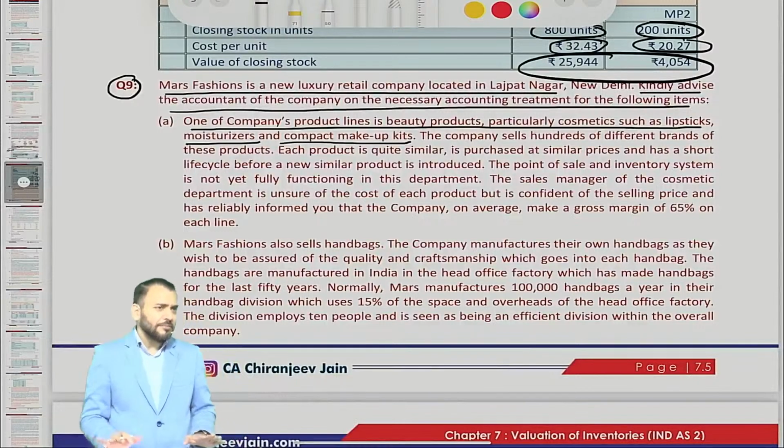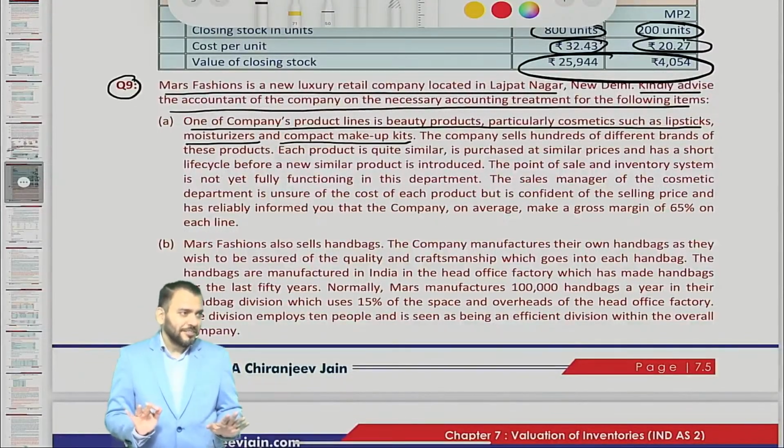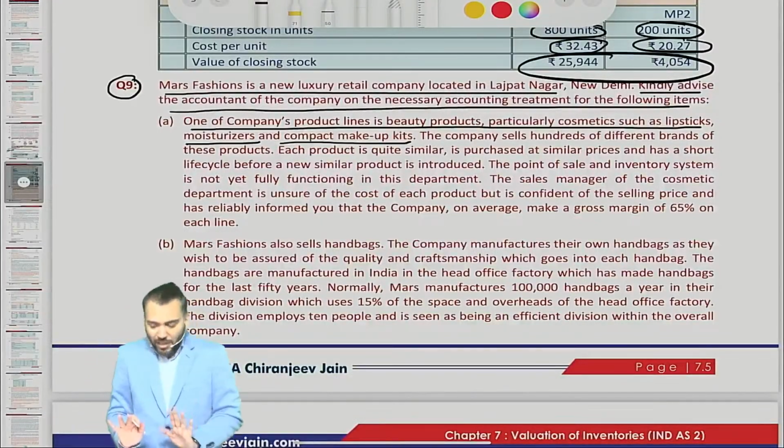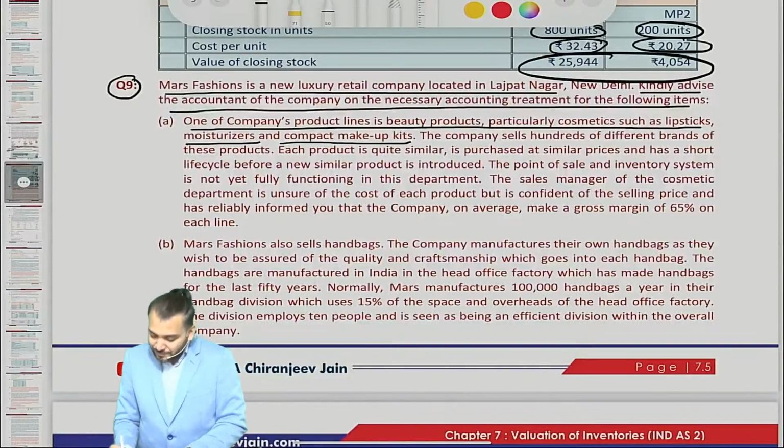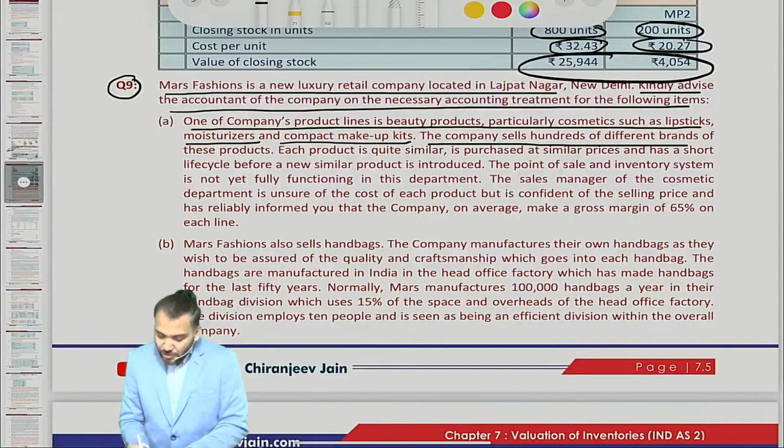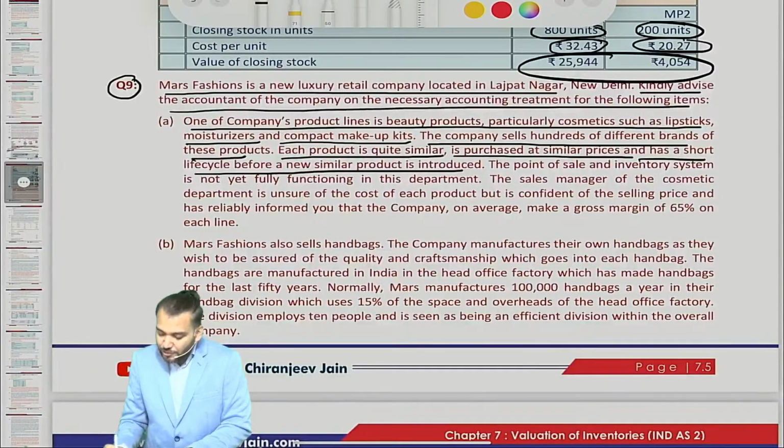I know all these items because I am married. The company sells hundreds of different brands of this product. Each product is quite similar, is purchased at a similar price and has a short life cycle before a new similar product is introduced.